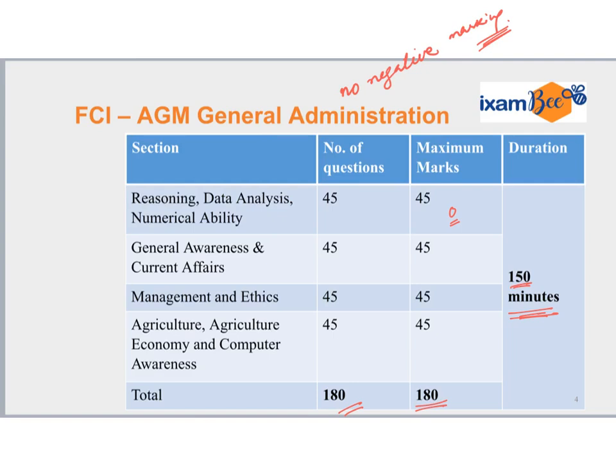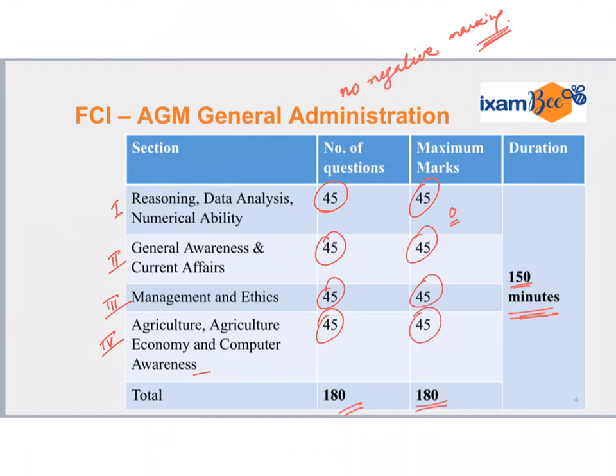You can see here that there are four sections. First is reasoning, data analysis and numerical ability. Second is general awareness and current affairs. Third is management and ethics. And fourth is agriculture, agricultural economy and computer awareness. There are 45 questions from each section, 45 maximum marks. That means each question carries 1 mark, and you get a total of 150 minutes. So in this video, we are going to see the syllabus of the fourth section.